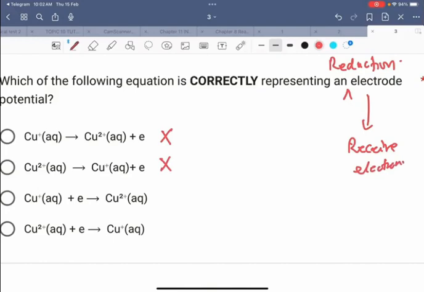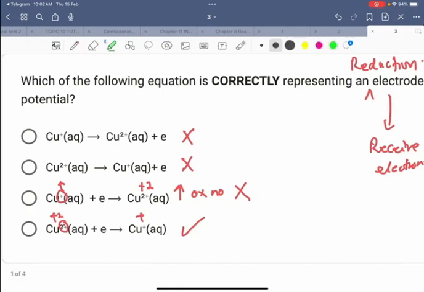Okay. Look at the oxidation number. This is positive 1. It will become positive 2. So the oxidation number increases. So this is incorrect because reduction must decrease the oxidation number. This one is positive 2 becoming positive 1. So it reduces. So the answer is D.